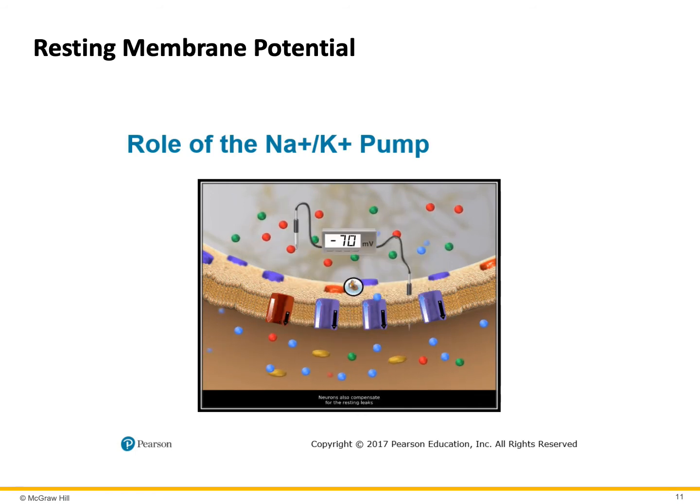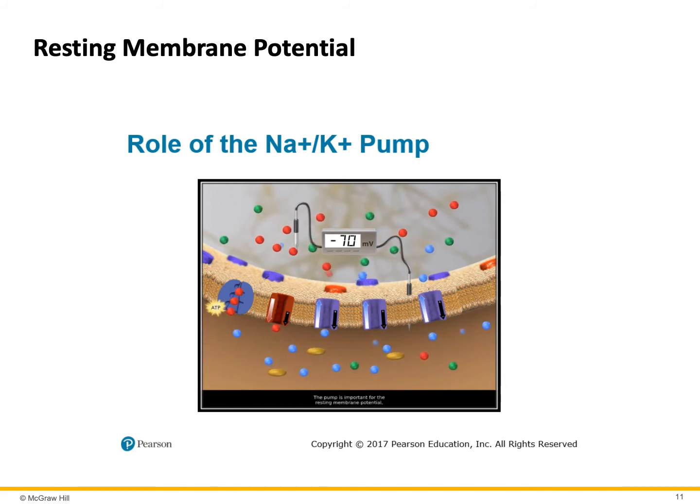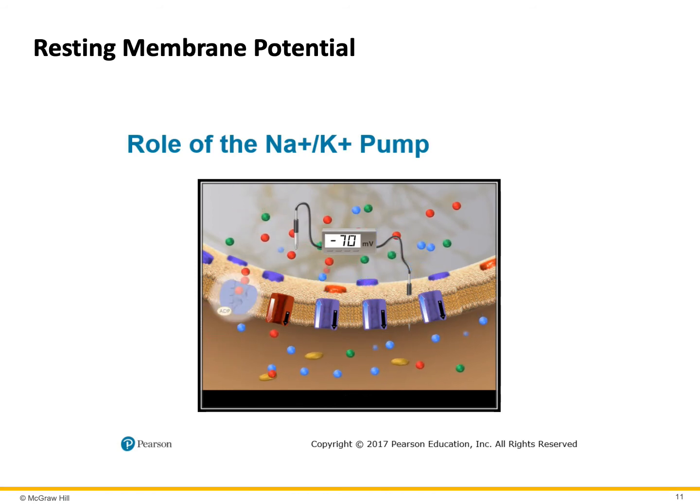Neurons also compensate for their resting leaks by transporting potassium back into the cell and sodium back out of the cell. This is done by sodium-potassium pumps in the membrane, which actively transport sodium and potassium ions against their electrochemical gradients. The pump is important for the resting membrane potential, but its effect is largely indirect. It maintains the concentration gradients that determine the resting membrane potential.